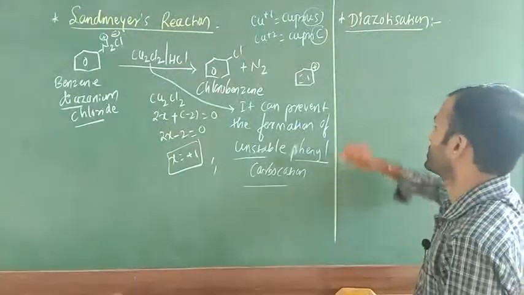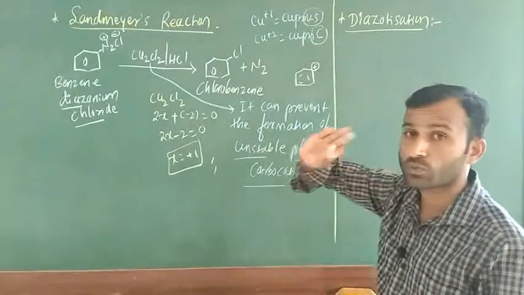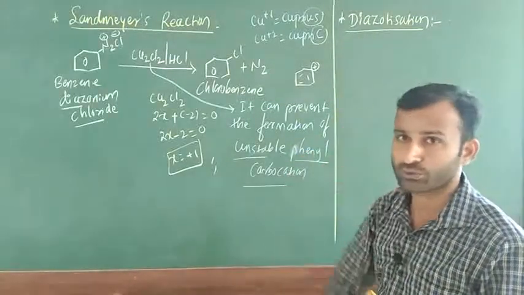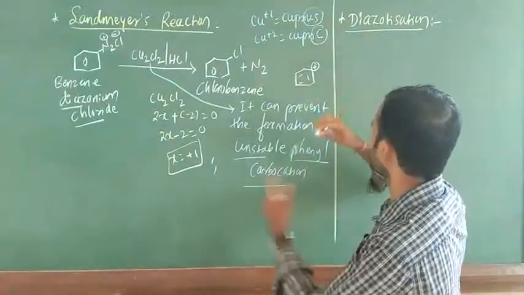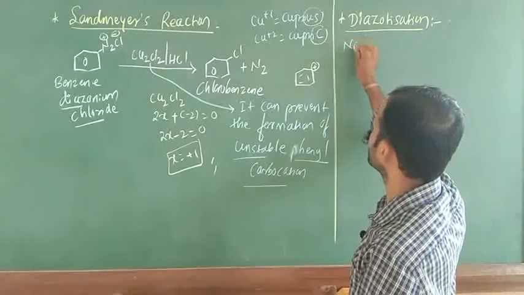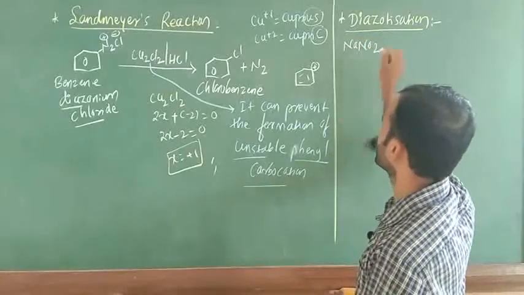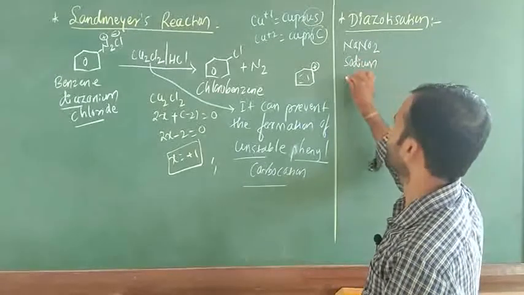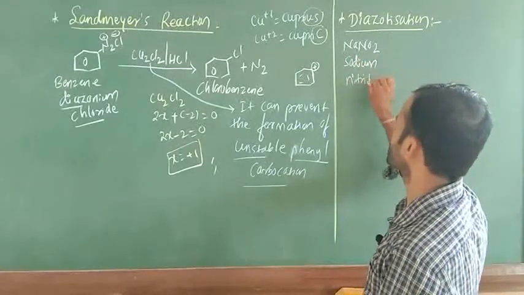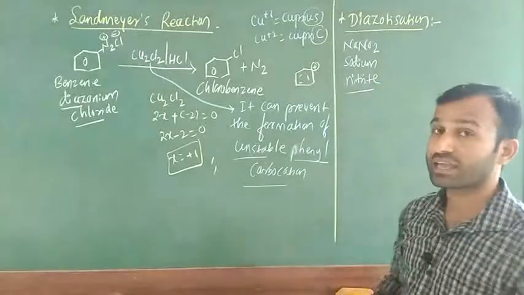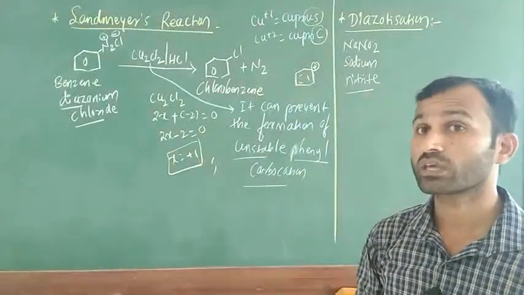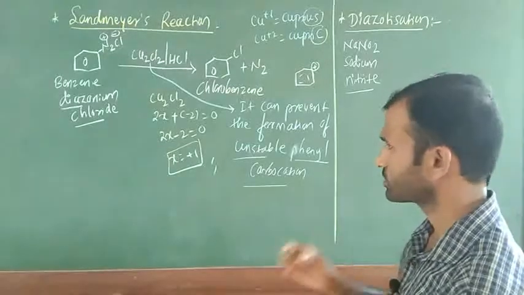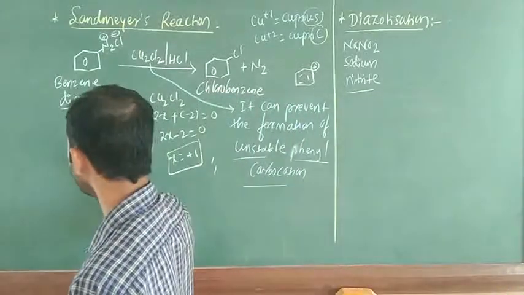Do not memorize the definition by heart, I will give you a clue, very simple. What are the reactions possible in diazotization? First we are going to study the reactions. First I am going to consider NaNO2. What is the name of this one? Sodium nitrite. If NaNO3 is there, that is called sodium nitrate. Every point is most important.